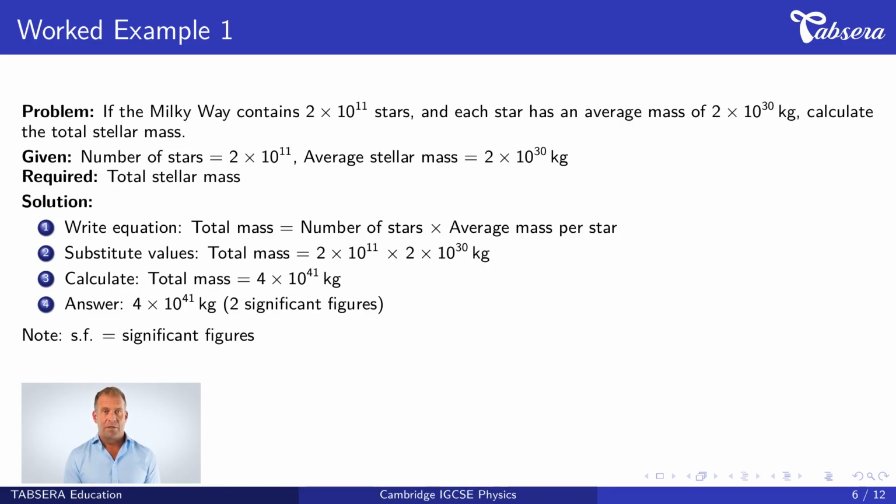Step 1. Write the equation. We use total mass equals number of stars multiplied by average mass per star. Step 2. Substitute the values. We write total mass equals 2 times 10 to the power of 11 multiplied by 2 times 10 to the power of 30 kilograms. Step 3. Calculate. Using laws of indices, we multiply the coefficients. 2 times 2 equals 4. We add the powers. 11 plus 30 equals 41. Step 4. State the answer. The result is 4 times 10 to the power of 41 kilograms to 2 significant figures.